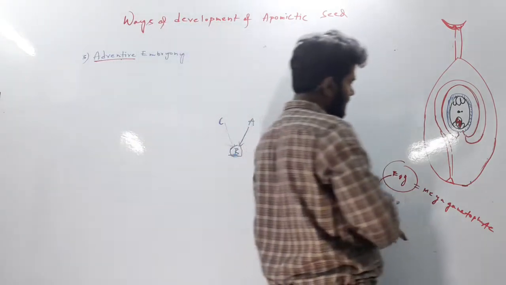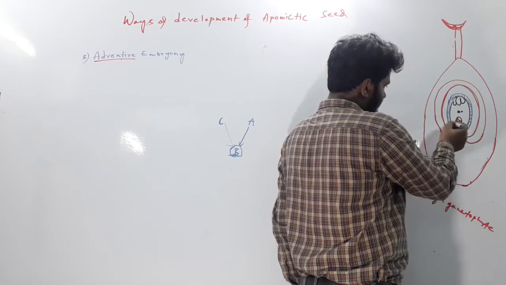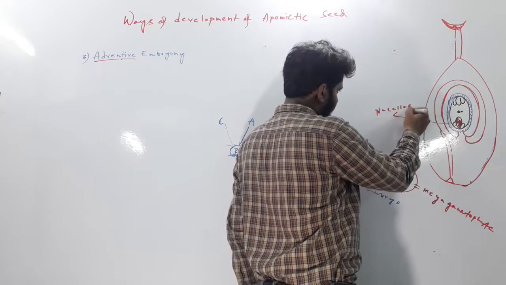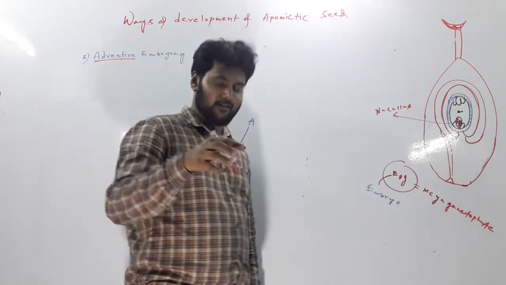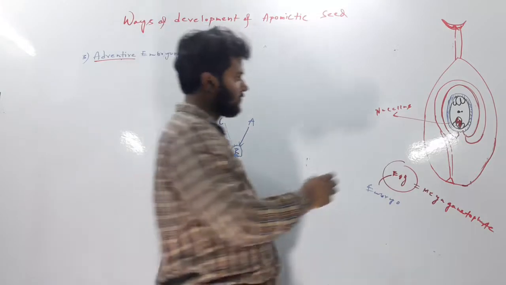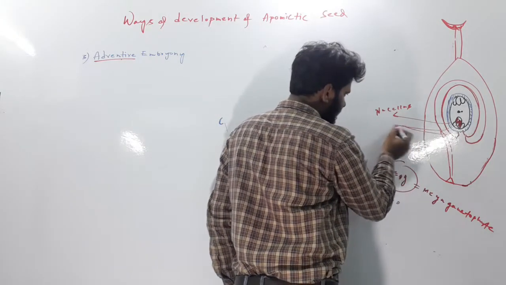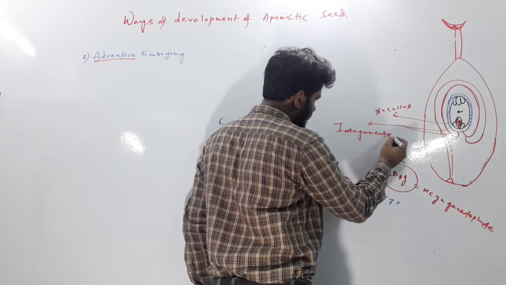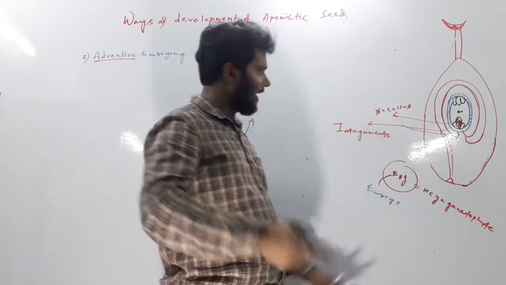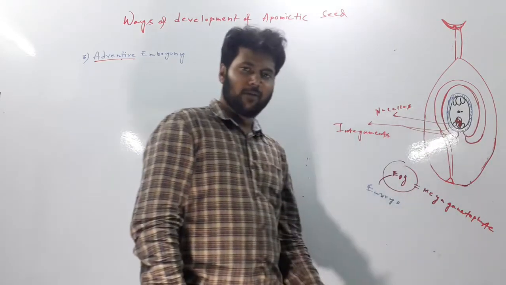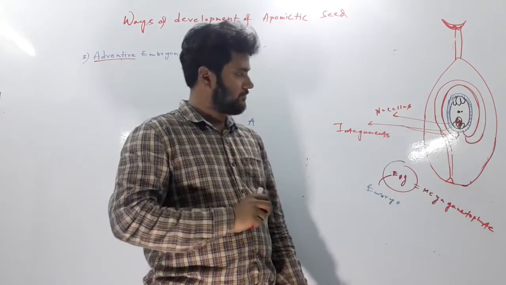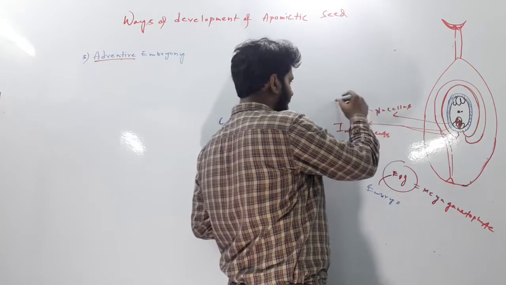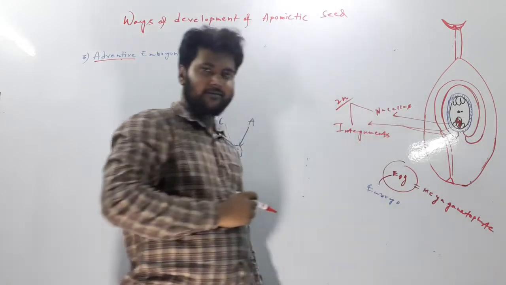Here, what are the other parts? There is our nucellus, which is a nutritive layer that surrounds the embryo sac, and there are two protective layers also. These are our integuments. Whatever may be the ploidy of this embryo sac, haploid or diploid, the ploidy of integuments and nucellus will be diploid.